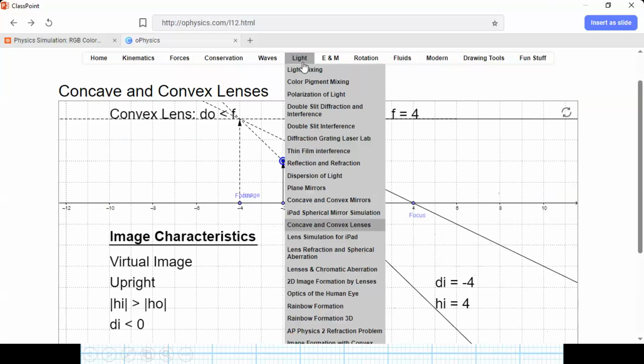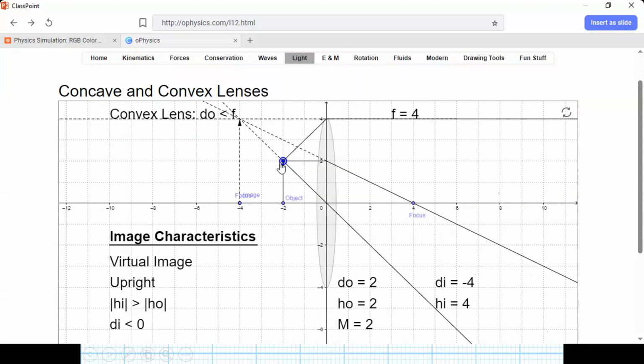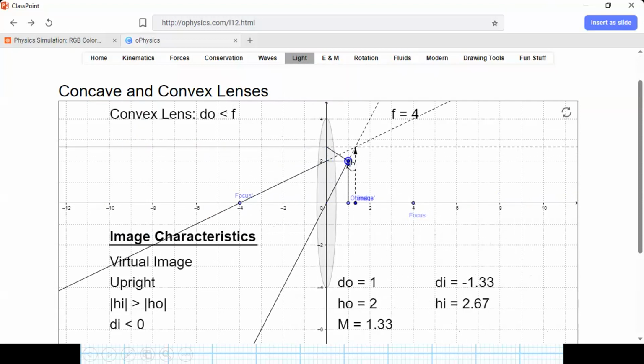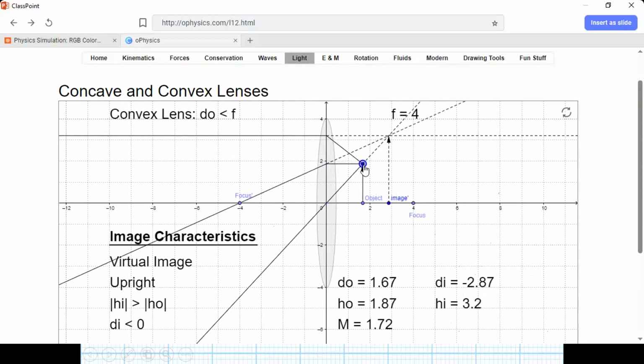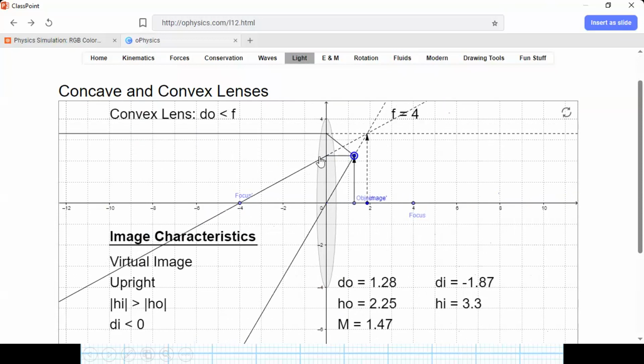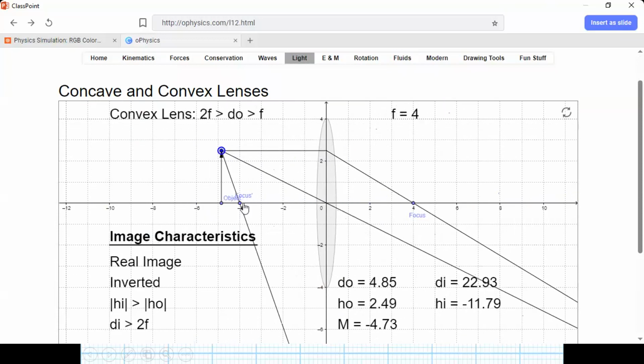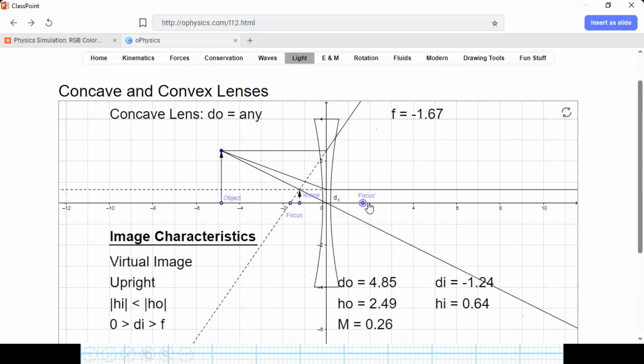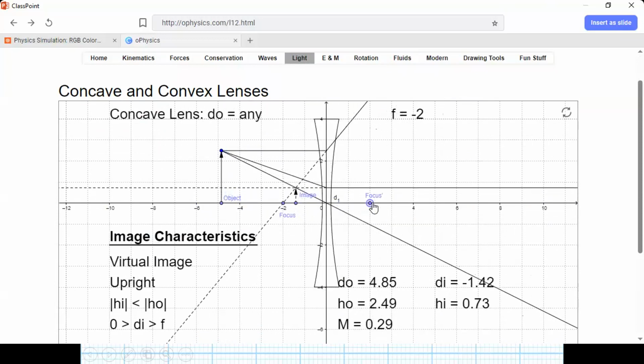Okay, now we will have a concave lens. What is the concave lens?